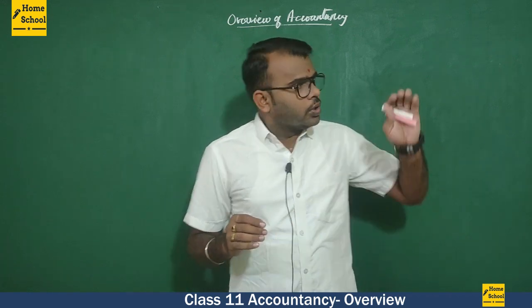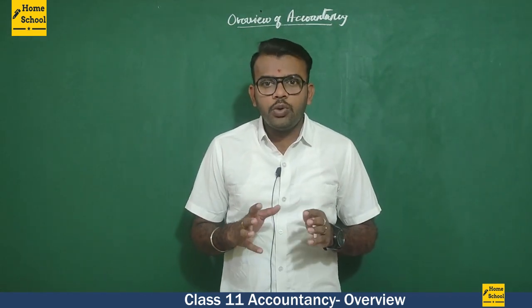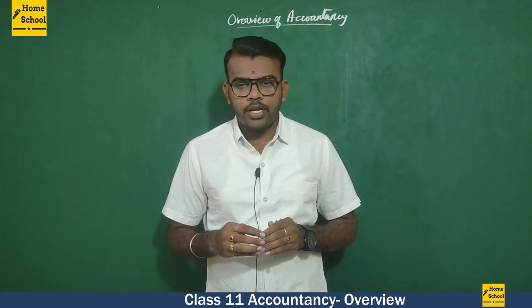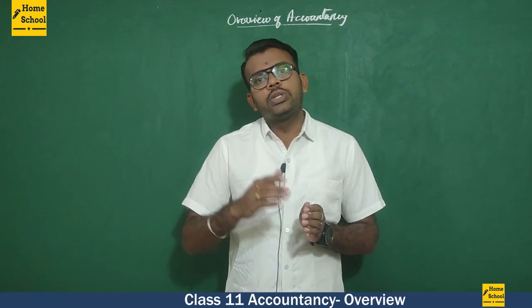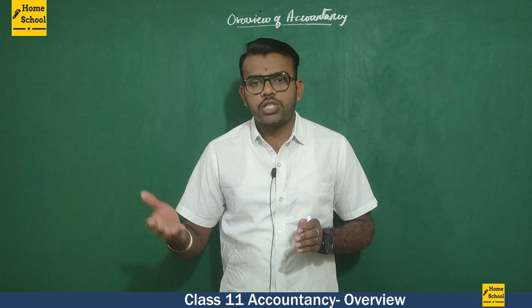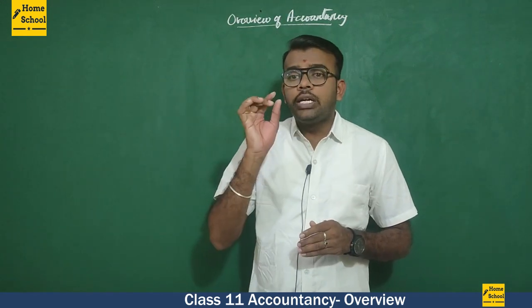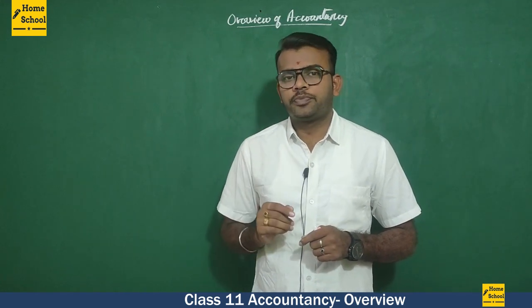To understand this subject called accountancy, we need to understand the different types of business. For example, you go to the nearest provision store to buy some groceries. That provision store is a sole proprietorship.